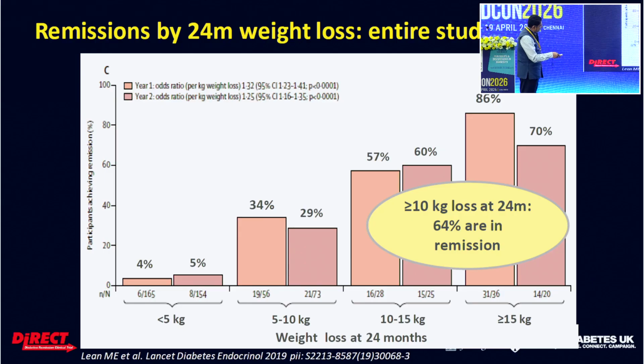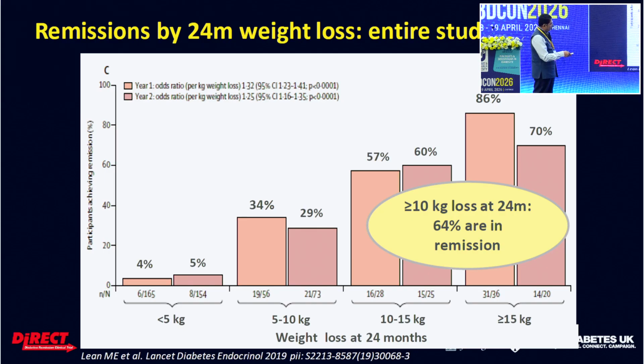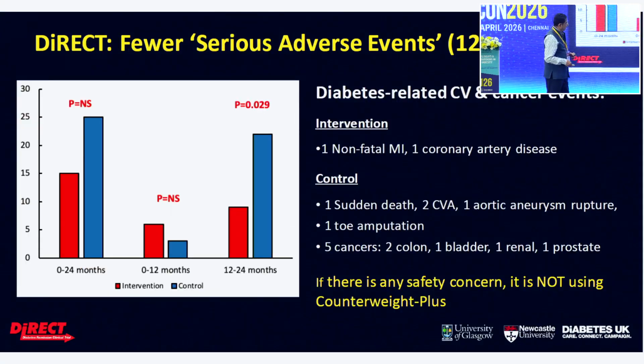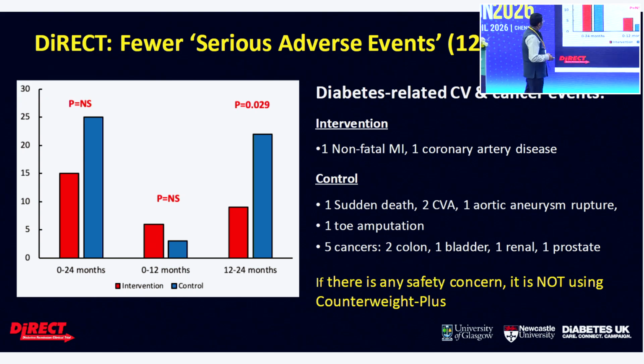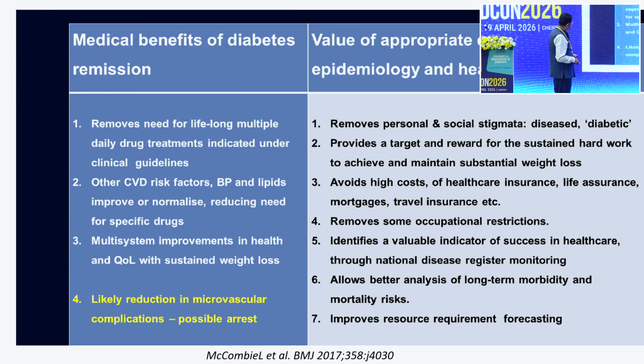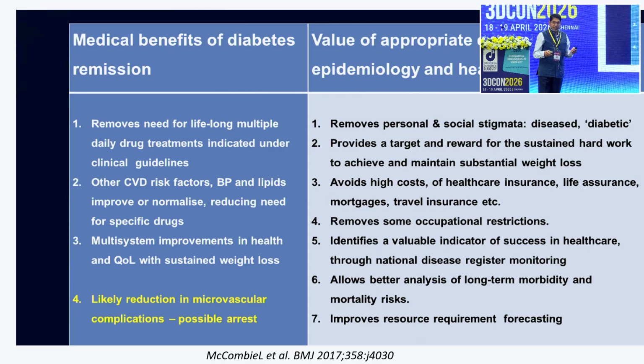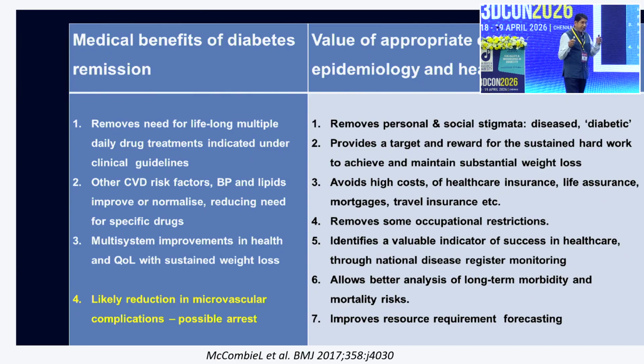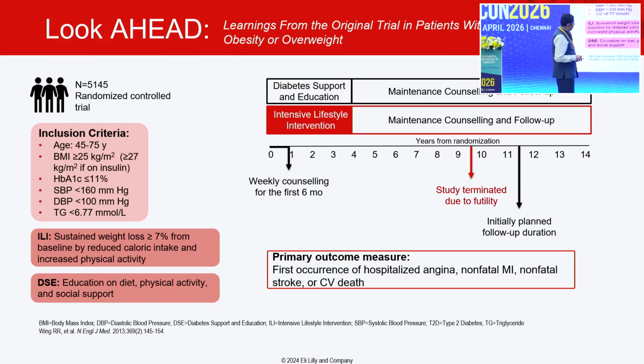The key aspect is that most of the patients lost more than 10 kilograms of body weight. There were few side effects, like one non-fatal myocardial infarction and one coronary artery disease. So the benefit was definitely there, and it removes the need for lifelong multiple daily treatment. So we can think of achieving remission.